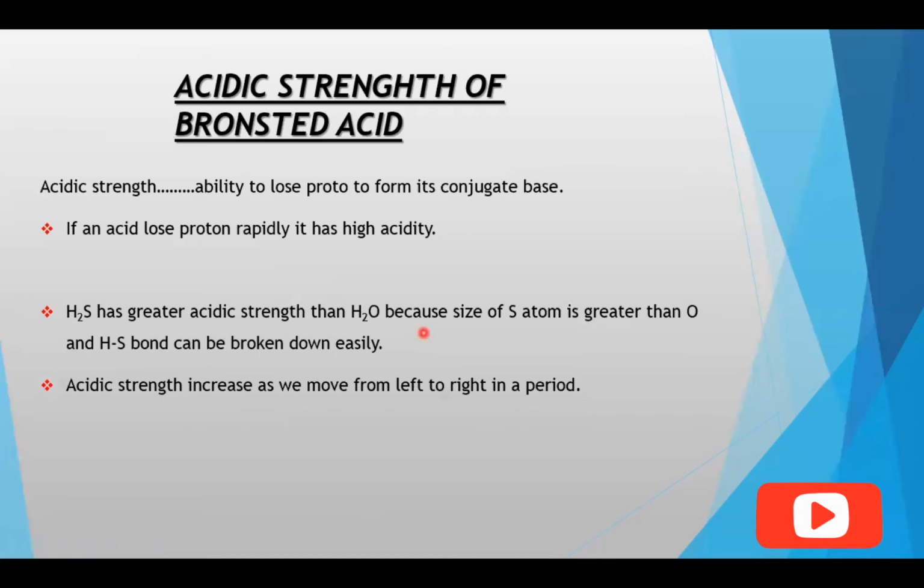When we move from left to right in a period, the acidic strength increases. When we move from left to right, the electronegativity of the central atom increases, and the shared pair of electrons is attracted more toward the central atom. So the bond of the central atom with the other atom becomes weaker and can be cleaved easily. Here CH4 is less acidic and HF is more acidic.